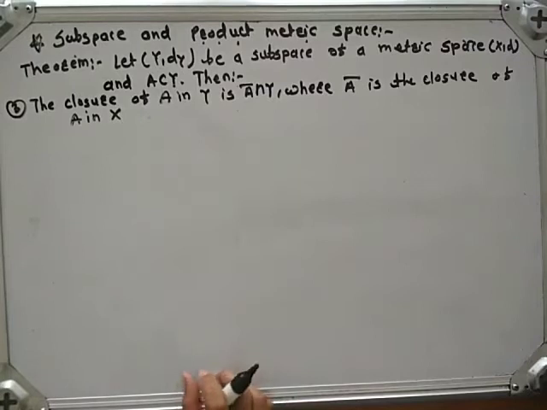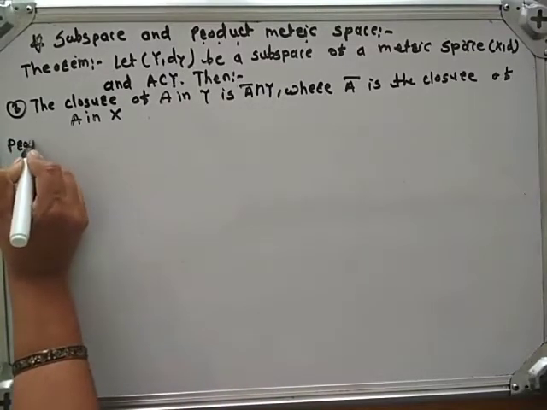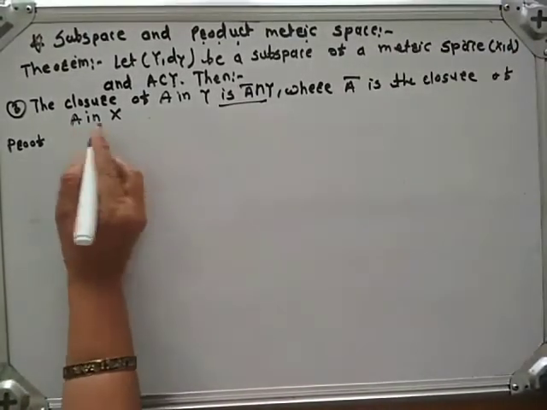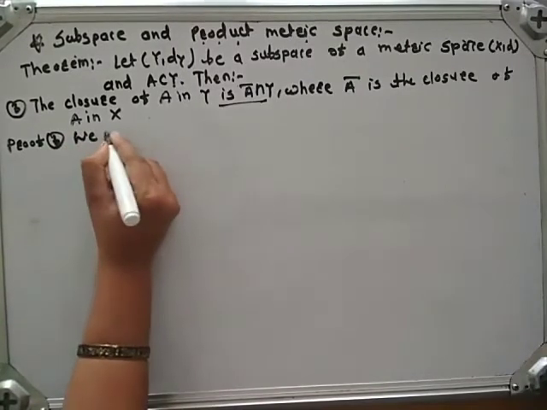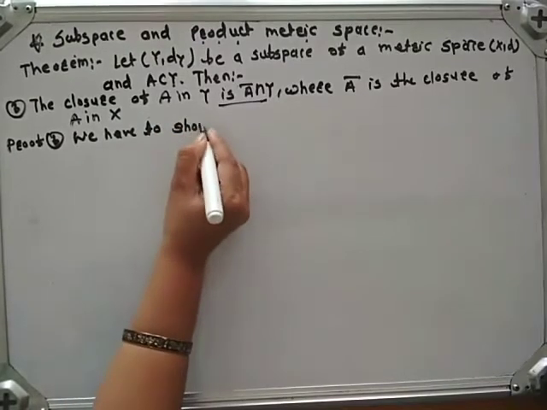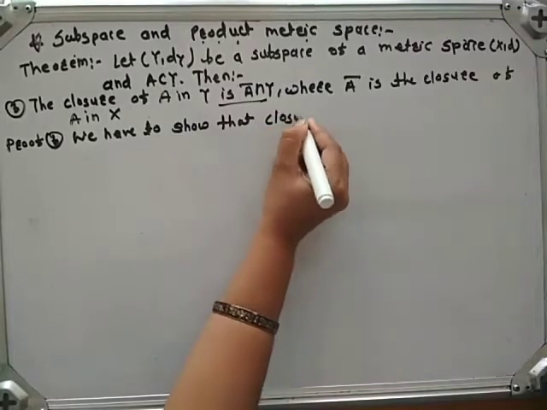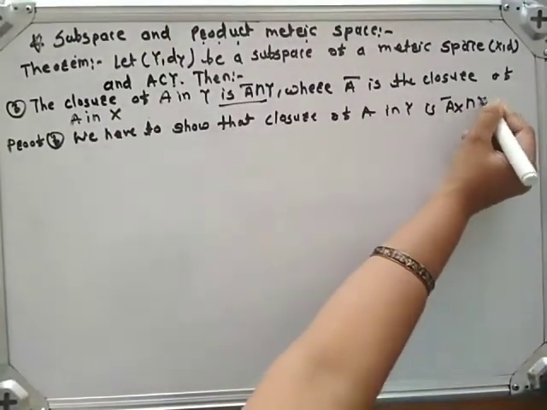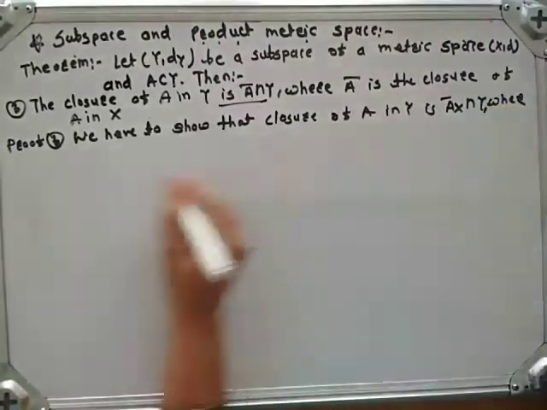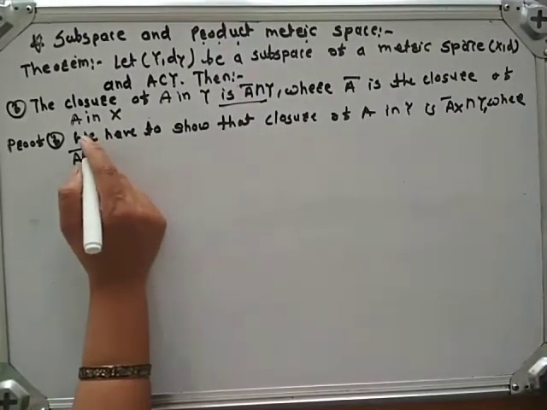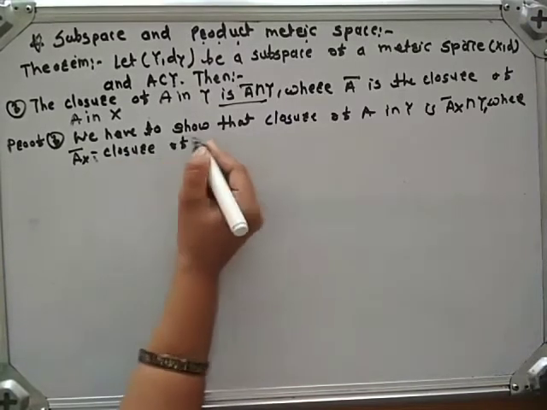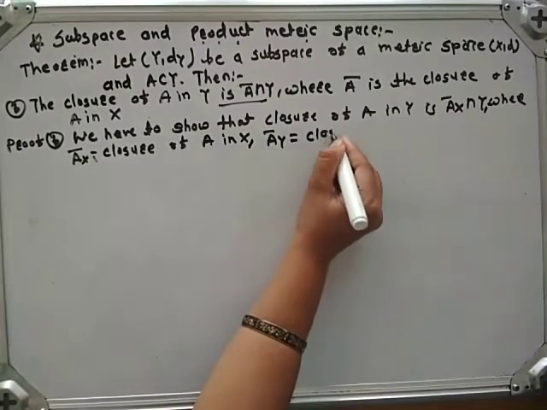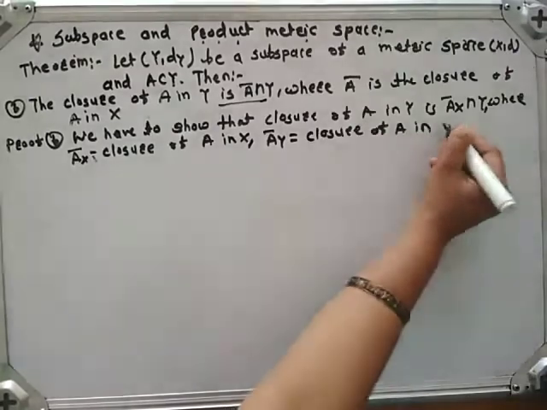In part B, we have to prove that the closure of A in Y is A closure intersection Y, where A closure is the closure of A in X. We have to show that the closure of A in Y is A closure X intersection Y, where A closure X means closure of A in X, and A closure Y is equal to closure of A in Y.